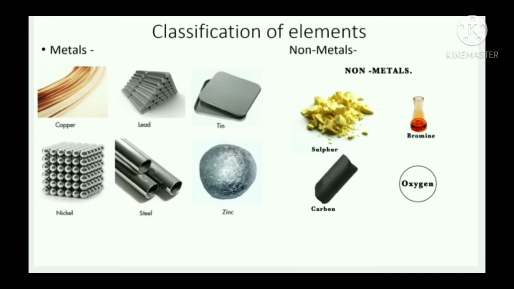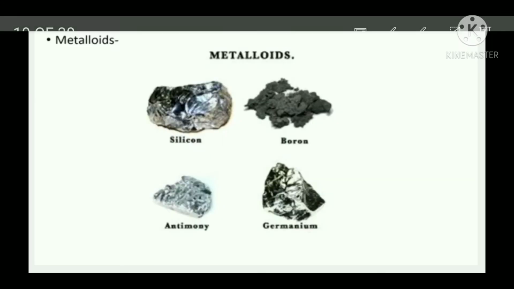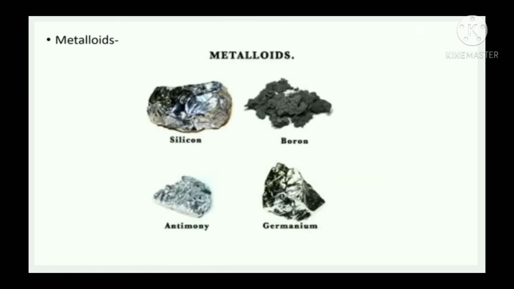The elements that do not show these properties are called non-metals. See the examples: sulfur, carbon, oxygen, bromine. These are the examples of non-metals. Phosphorus. Okay, we will see more. Elements that show some properties of metals and some properties of non-metals are called metalloids. This is the third group of elements. Arsenic, silicon, selenium are examples of metalloids.